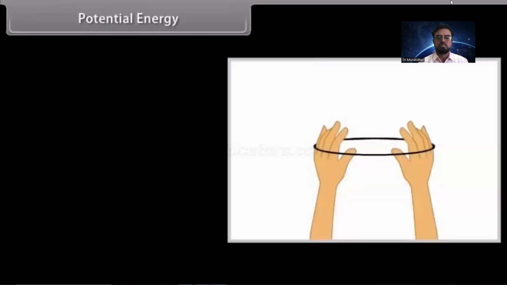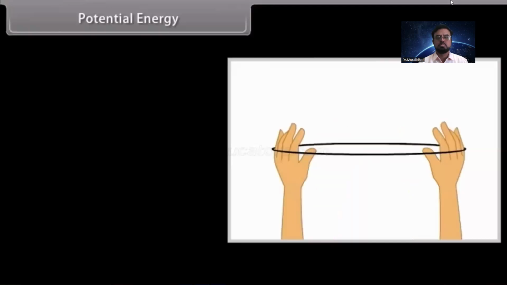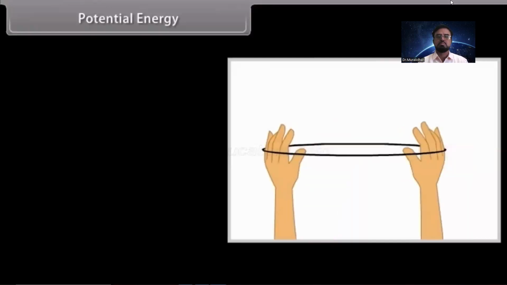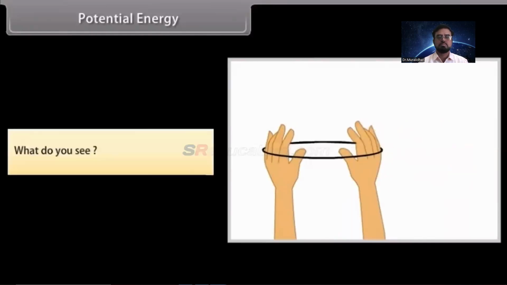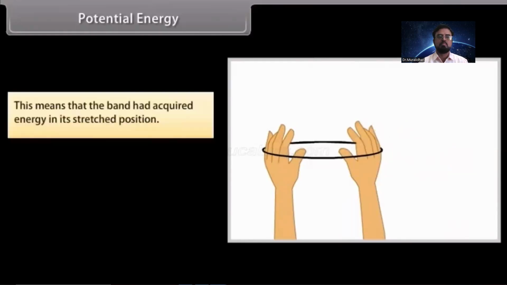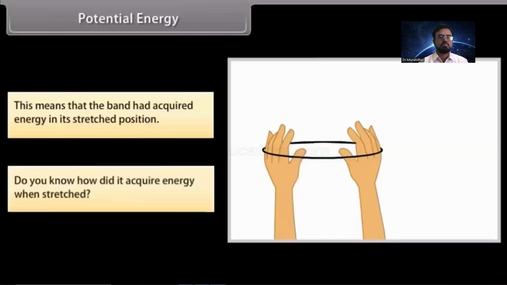Take a rubber band, hold it at one end and pull from the other. You will see that the band stretches. Now release the band at one of the ends. What do you see? The band will tend to regain its original length, elasticity. This means that the band had acquired energy in its stretched position. Do you know how it acquired energy when stretched? Here the energy gets stored due to the work done on the object.